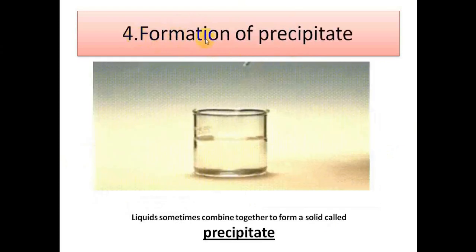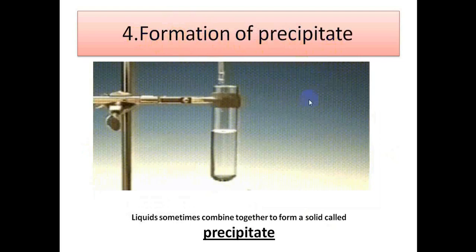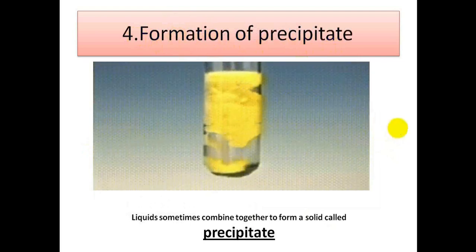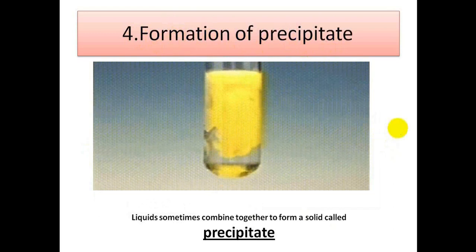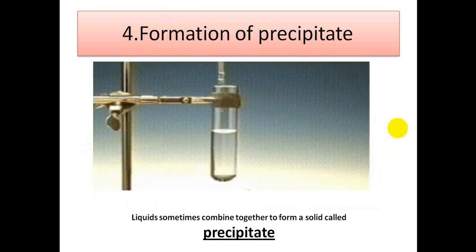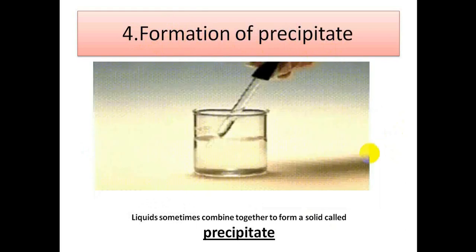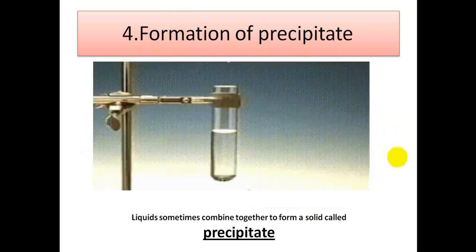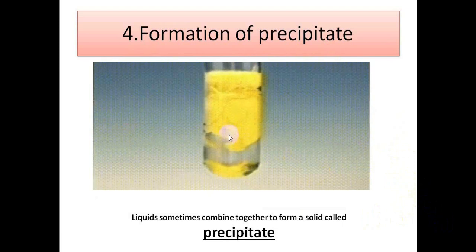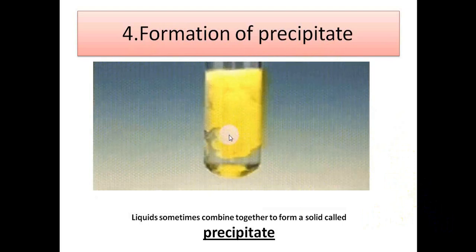Let's see number 4, formation of precipitate. Here we add a clear liquid to another clear liquid, and when we add them together, they make this yellow substance. This is called precipitate. When you add 2 liquids and they make this kind of powder inside, this means that they had a chemical change.